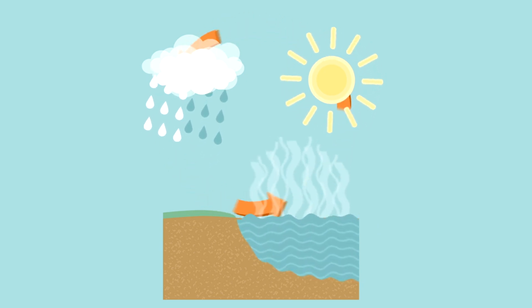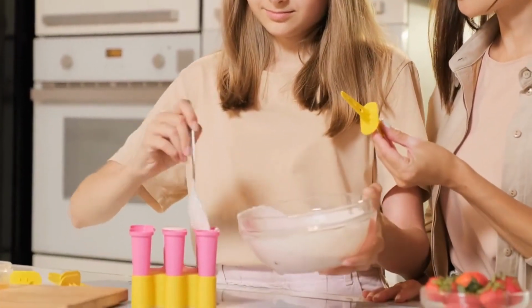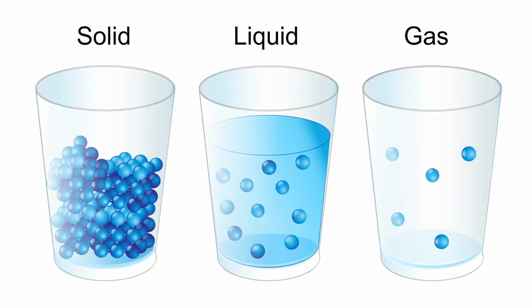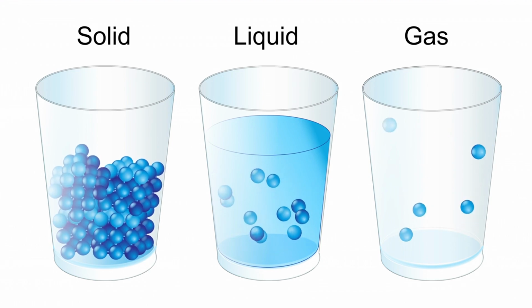as liquid water, rain. When matter changes its state, it is a physical change, because no new substance is formed. The particles rearrange, but the material itself remains the same. For example, melting ice is a physical change because you still have water, whether it's in ice form, solid, or liquid form.